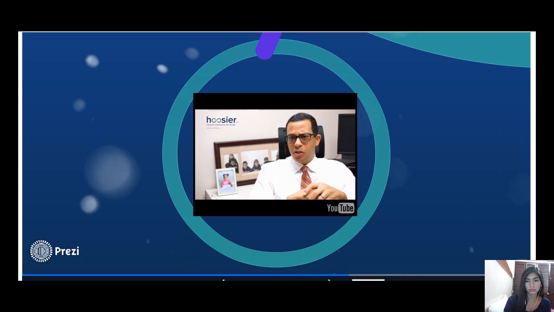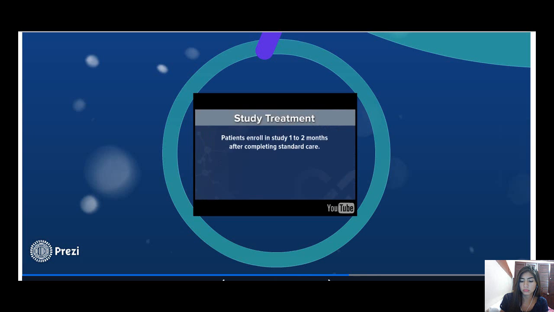With their home physician. At that point, as long as the patients do not have disease growth and they remain fit and well and meet the eligibility criteria for this type of therapy, they would then be entered onto the clinical trial where they would receive pembrolizumab by IV every 3 weeks. It would require them to travel to a study site, but we are doing our very best to ensure that those study sites are within a reasonable proximity for the patient.